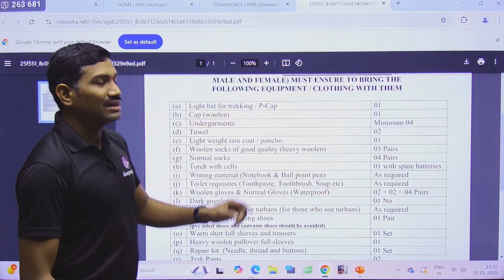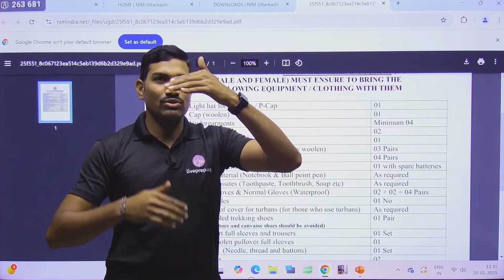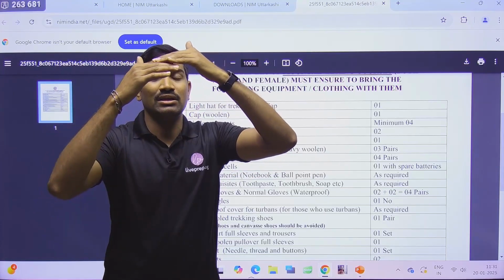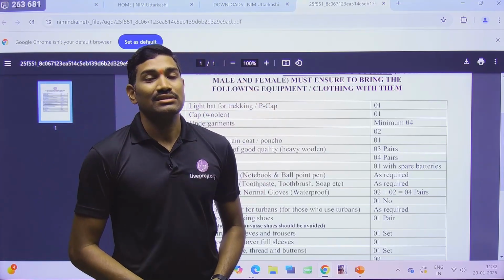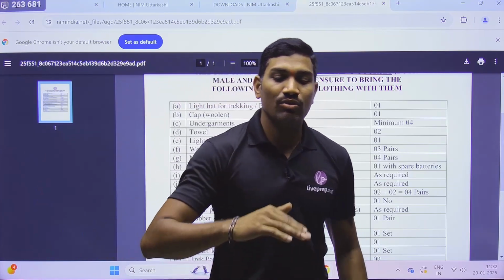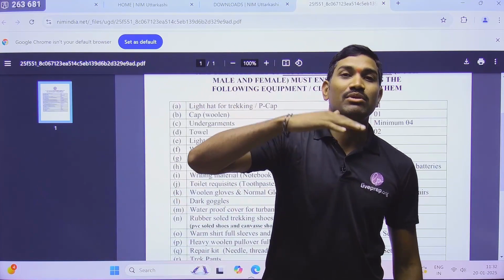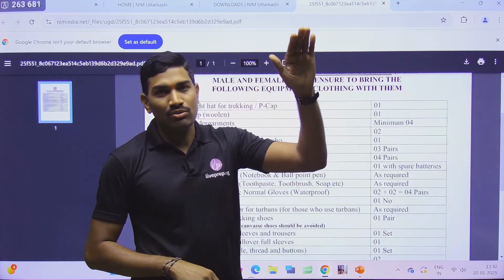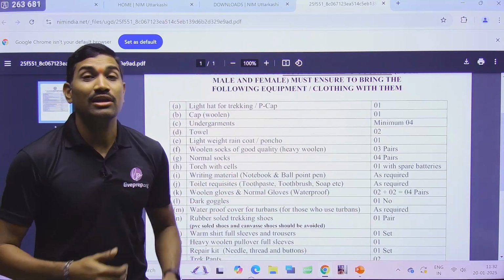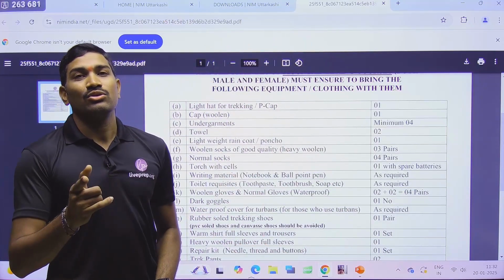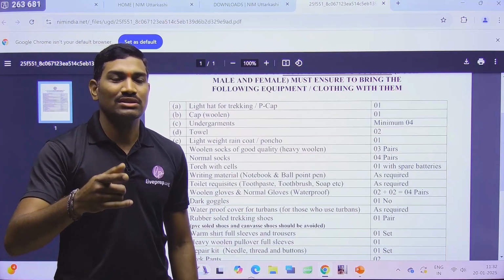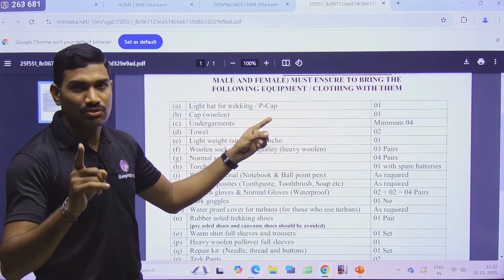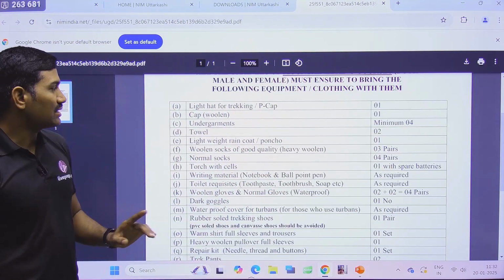So a light hat for the trekking. Better you just use the P cap so that it will cover your face, because of the sunlight, whatever the season. When you are going onto the mountain, please remember, the trees are very few, and when you are going to the base camp, there are no trees at all, so you will get direct exposure to the sunlight, so this P cap will protect you. So please remember, P cap is compulsory.